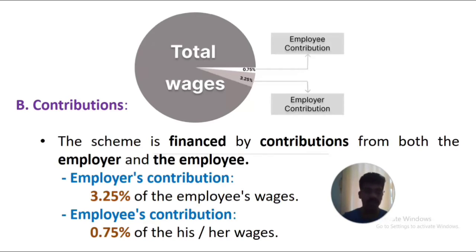The employee's contribution, the worker's contribution, is 0.75% of his or her wages. So every employee or worker has to contribute 0.75% of the total wages received every month from that particular institution, industry or factory.